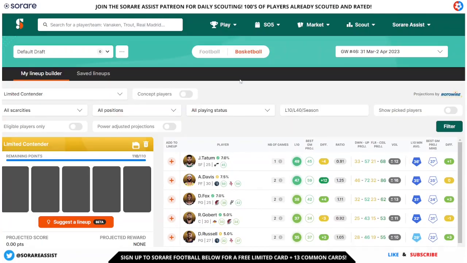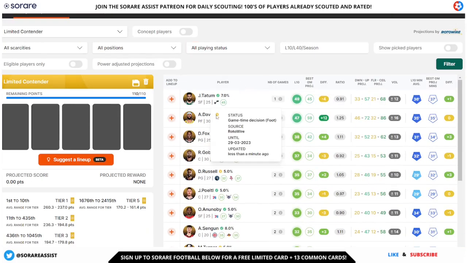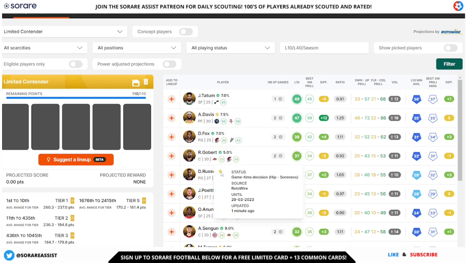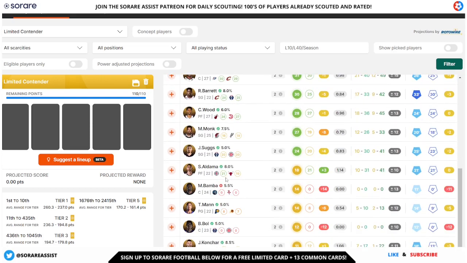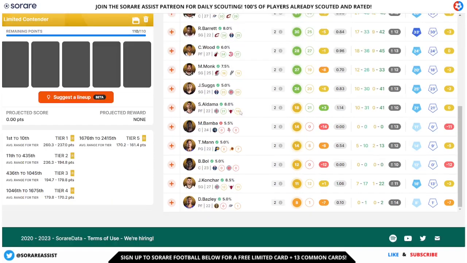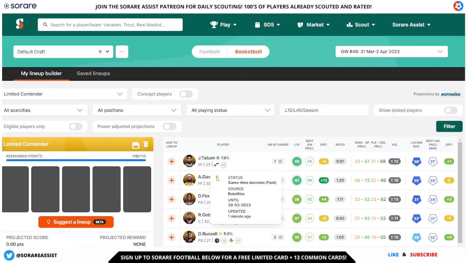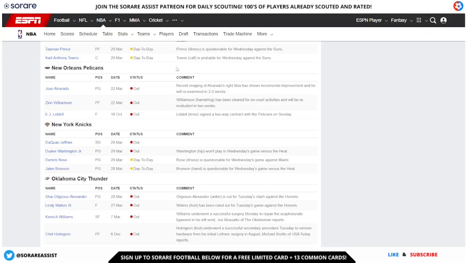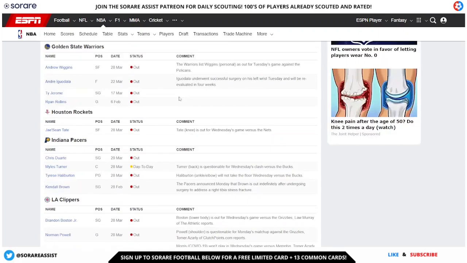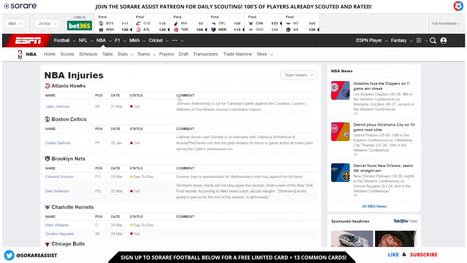And of course, Sorare Data also has injury information of players as well, as you can see here, depicted by the little orange icon, or sometimes it's a red icon like you can see here for a player who's going to be out for a lengthy period. So this is another good resource for looking at injury details at a glance, but it's probably best to go on to some of these other sites to look at the injuries in more detail and doing a bit more research.